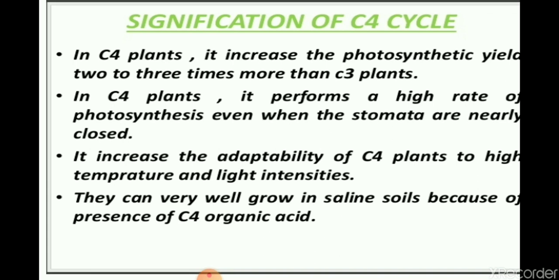So these are the two important pathways by which carbon dioxide assimilation takes place. In the next lecture, we will study the third pathway of carbon dioxide assimilation, that is crassulacean acid metabolism.